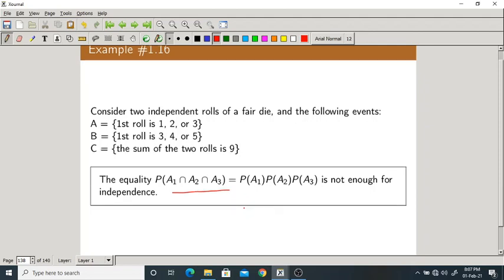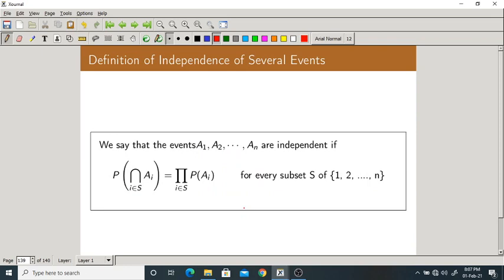Now, the next thing. This is the definition of independence of several events. I have told you for only three events. If there are four, what would happen? If there are four, what do you do? Suppose there are four events, A1, A2, A3, A4. How to check independence of these four events? What will you do? You first verify pairwise independence, which means verify whether A1 is independent of A2, A3 and A4.